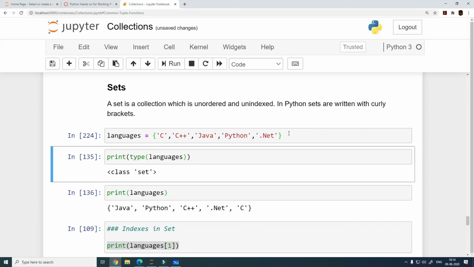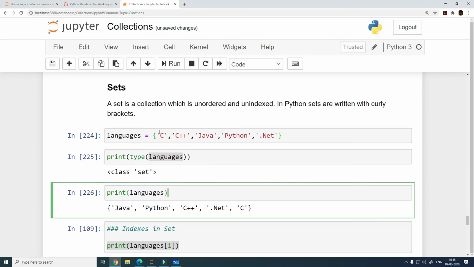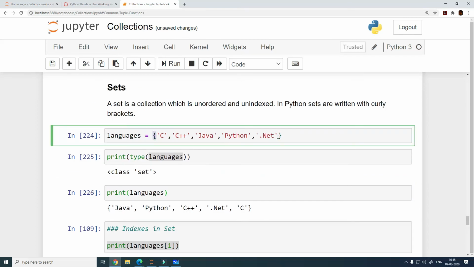So my set is defined. How do I know that this is a set? Of course, type of the variable is going to help us. So it says class set, and then we can print the elements in the same way. This is not going to be any different, right? So all of these are the same so far. The only difference is that to define a set, you use a different bracket sign, you use curly brackets. Now let's get back to this.